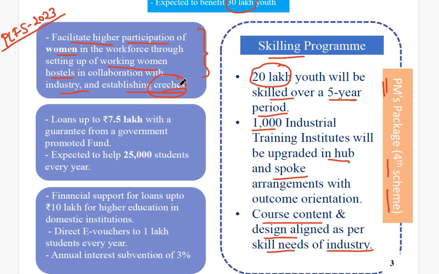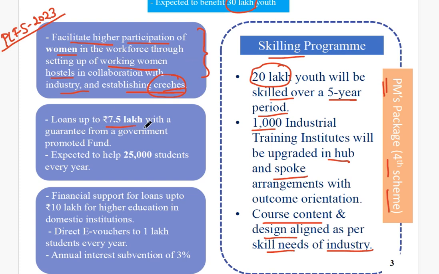That is why the government is providing crèche facilities in the industry itself, so that they can keep their babies in the crèche and work, and every 4 to 5 hours they can watch their babies and feed them. Breastfeeding can be done, and after that they can go back to work. Since this is within the industry itself, it won't be time consuming, and it will be very easy for the women, without any headaches.